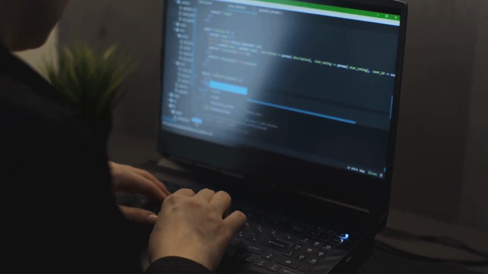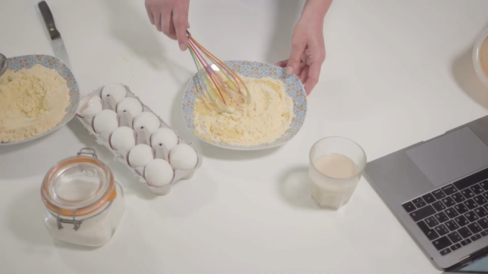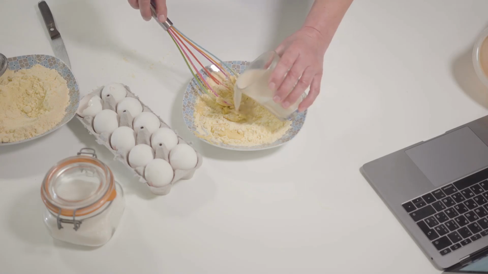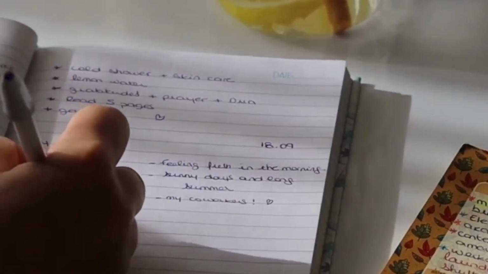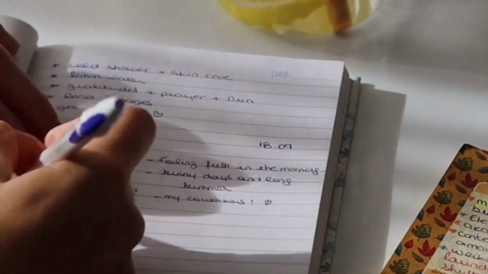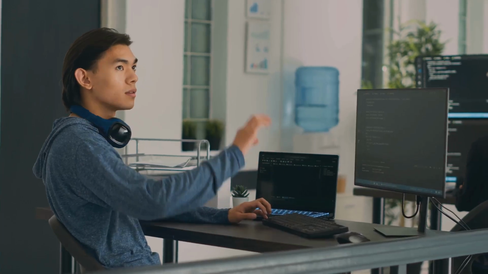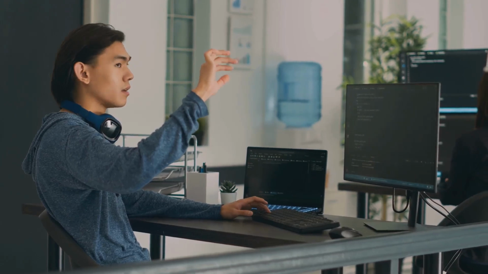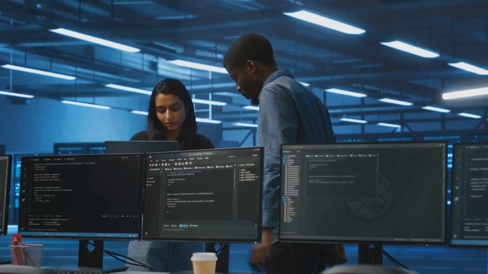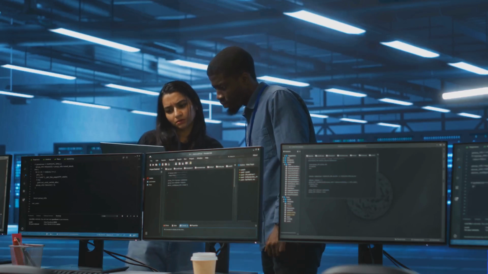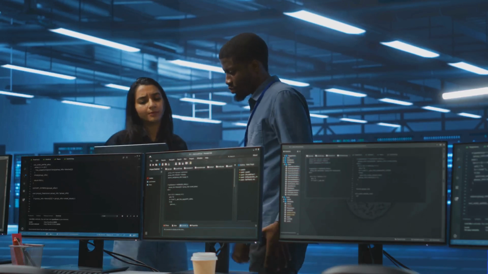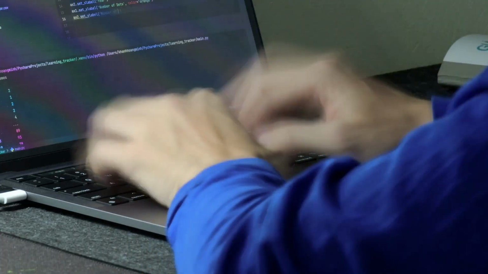Section 4. Functions, reusable blocks of brilliance. Let's say you're making a cake. You gather all your ingredients, follow the recipe, and mix everything together. You wouldn't want to rewrite the recipe every time, would you? Instead, you keep the recipe handy and follow it whenever you need to bake a cake. That's where functions come in handy. They save you from the hassle of rewriting code for tasks you perform frequently. In programming, a function is like a mini program within your main program. It encapsulates a specific task or a set of tasks. It's a block of code that does a specific task.